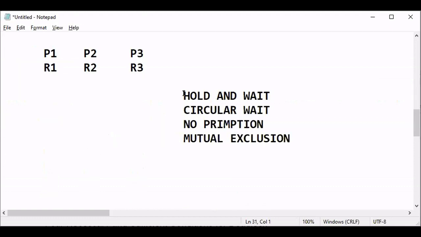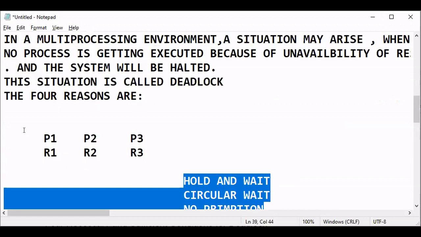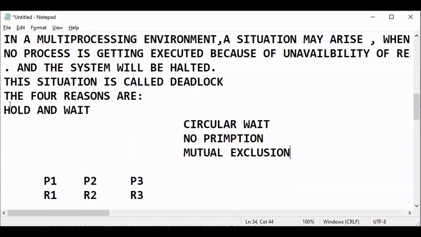Just now what I told: hold and wait, circular wait, no preemption and mutual exclusion. Okay, so I can write number 1, number 2, number 3, number 4. If somebody asks me to explain hold and wait, you simply draw this picture: P1, P2, P3 and R1, R2, R3, and give an arrow here, so that every process is holding.